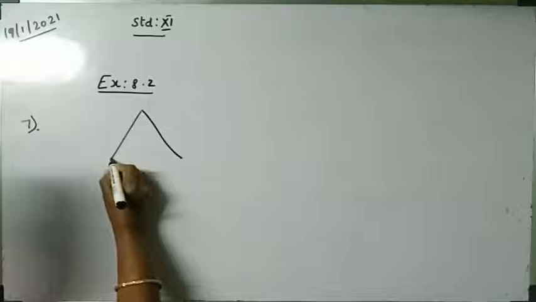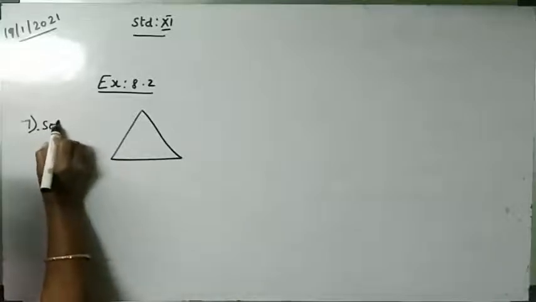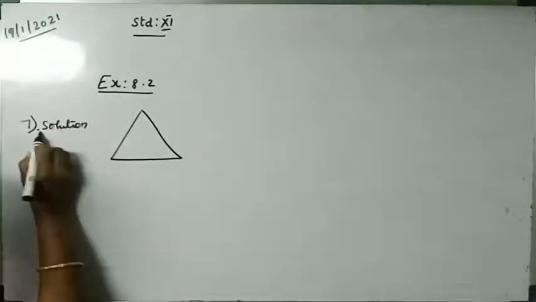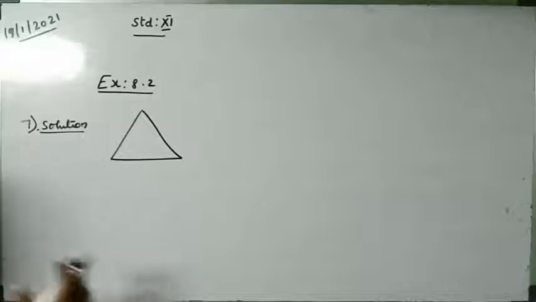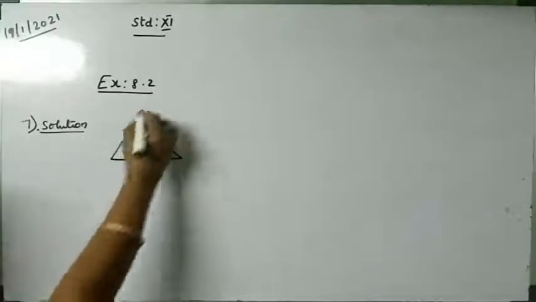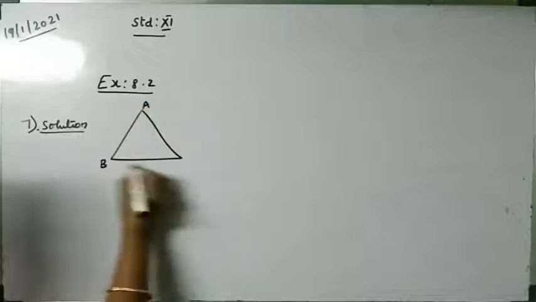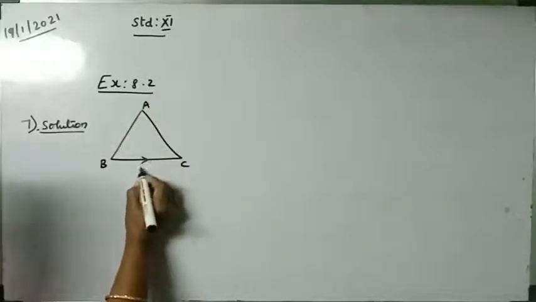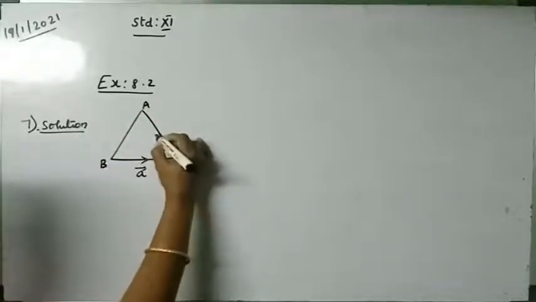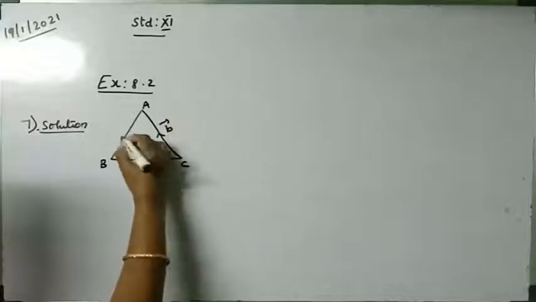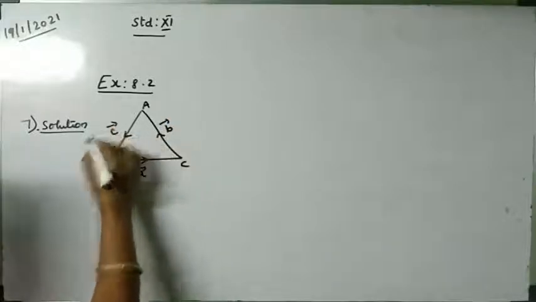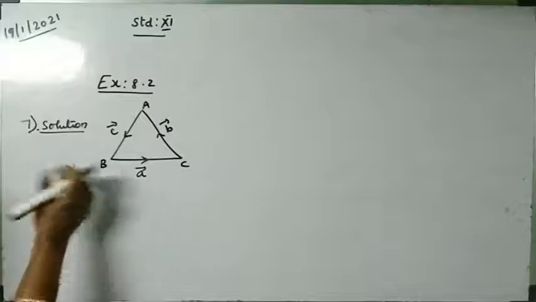It is given, show that the vectors. If they give this, you need not take the position vectors OA, OB, OC. Straight away take AB, BC, CA. So A, B, C. Opposite to A is A vector, opposite to B is B vector, opposite to C is C vector. So show that the vectors.